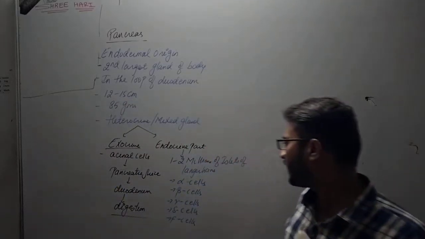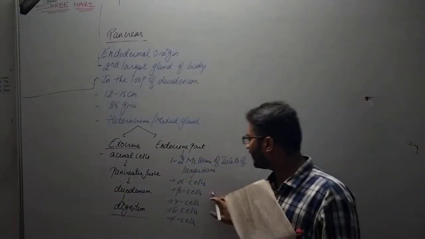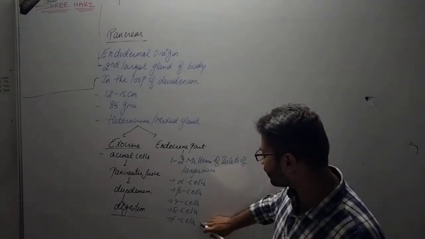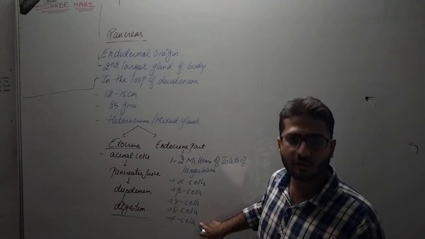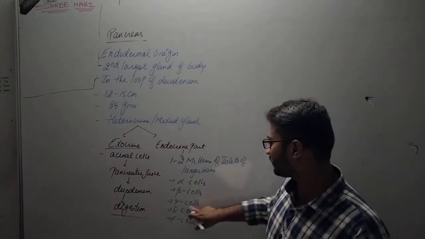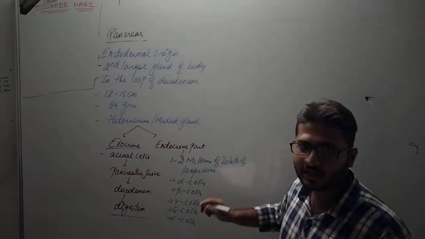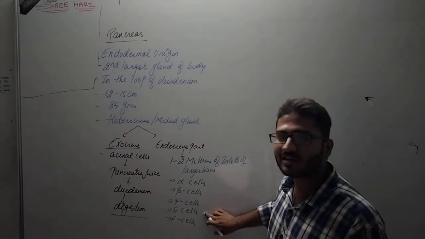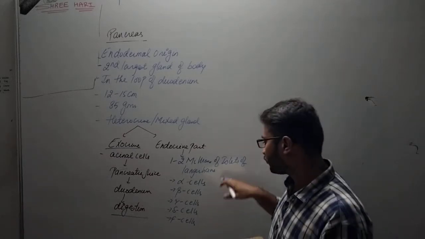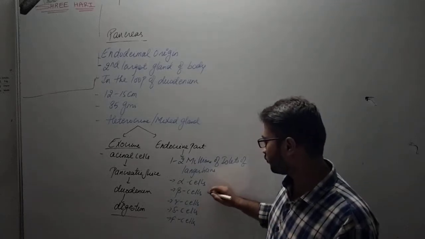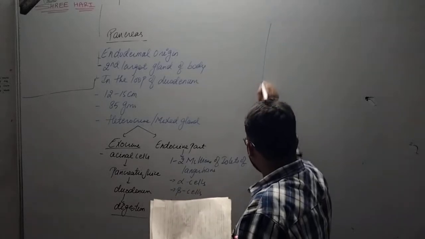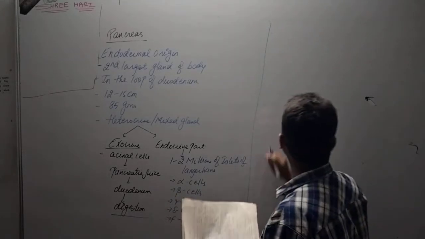Out of these, alpha cells, beta cells, and delta cells secrete hormones. F cells are not secreting any hormone, and gamma cells are also not secreting any hormone. Okay, so now our task is to discuss the hormones of alpha, beta, as well as delta cells. Now, 3 hormones we have to discuss in detail.